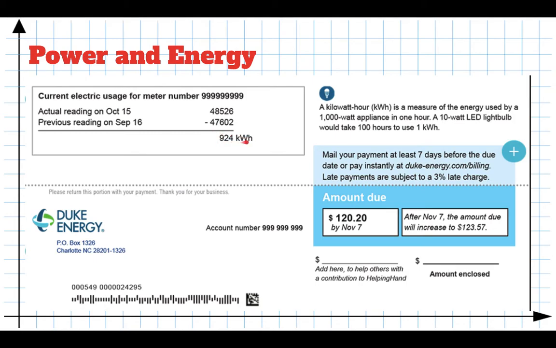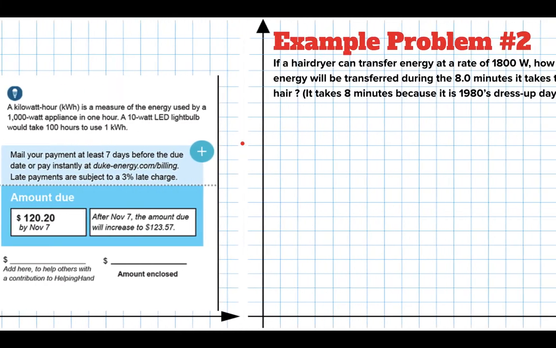So in Indiana, we pay about 10 cents for each of these kilowatt hours. So at 10 cents each, that's about $92 of electricity. There's a little extra here because there's some taxes and there's a connect fee. They charge you $10 a month just for connecting to the grid. But right now it's about 10 cents a kilowatt hour in Indiana.